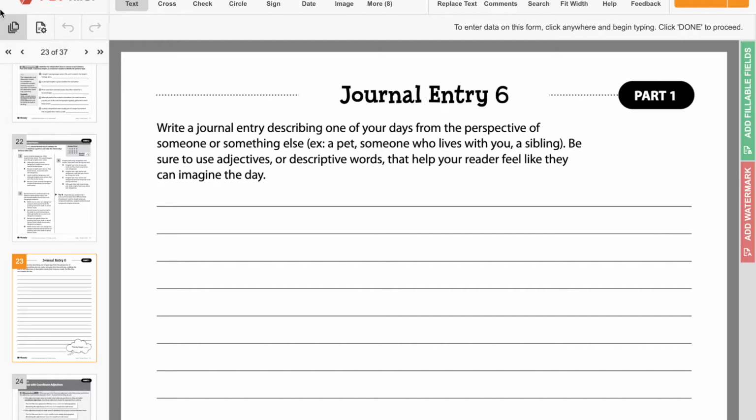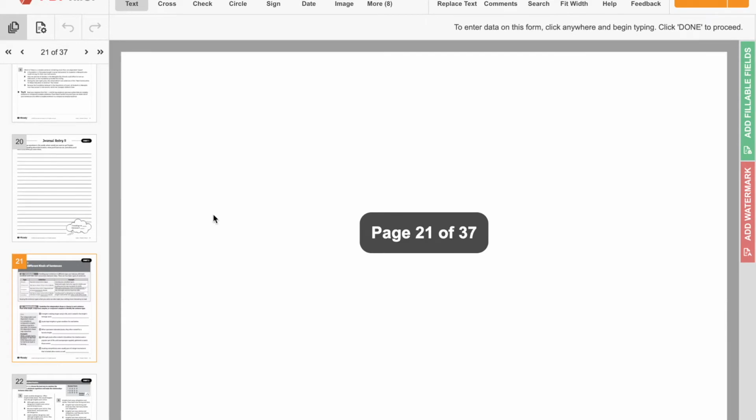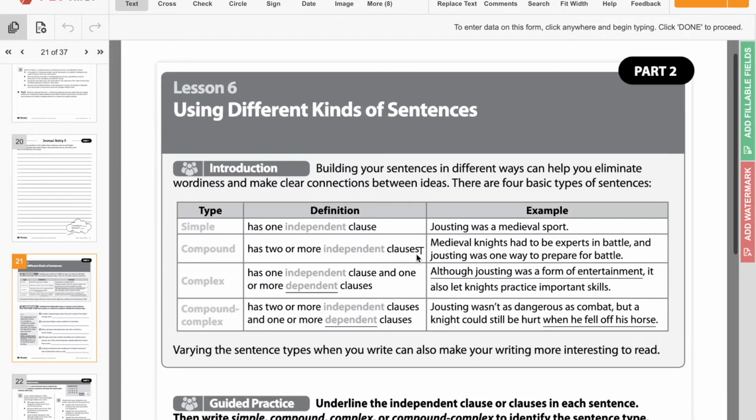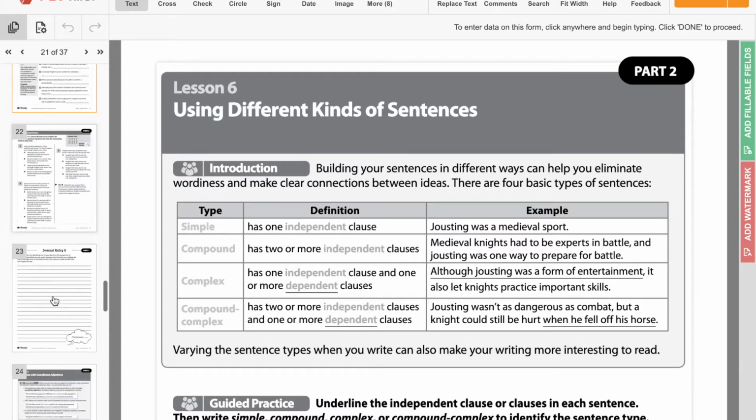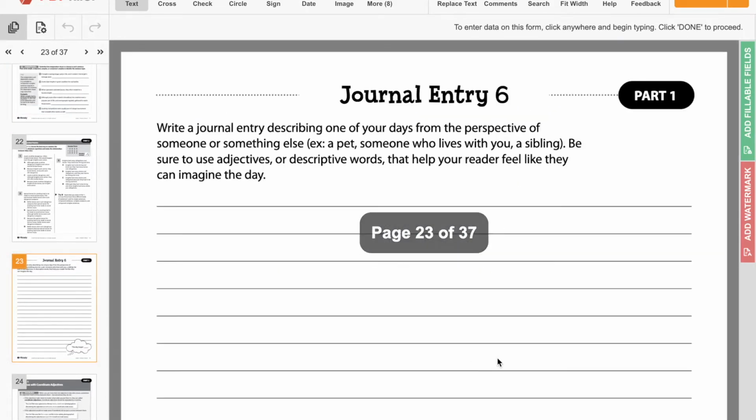Try using, which we went over this in the reading packet, but try using these different types of sentences. So try not using all simple sentences, but using a mix of those compound and complex and compound complex sentences. So you'll write 5 to 7 sentences from the perspective of someone else in your life.